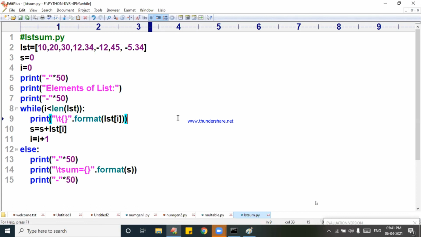Anusha, what is the use of if statement here, ma? So you are asking me, sir, why don't you use if? What is an if statement, ma? Read the notes. If statement is for what? To perform the operation once. Why do you use if statement? To perform the operation one time. But here I need to perform the operation how many times, ma? Repeatedly I am using. When I use repeatedly, I need to go for what? While loop I will use.